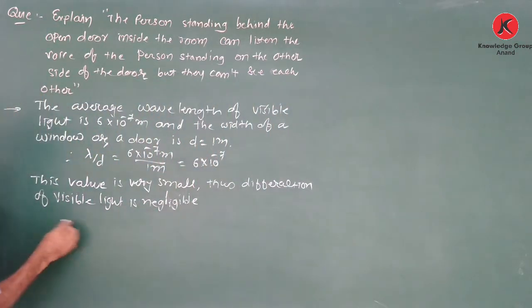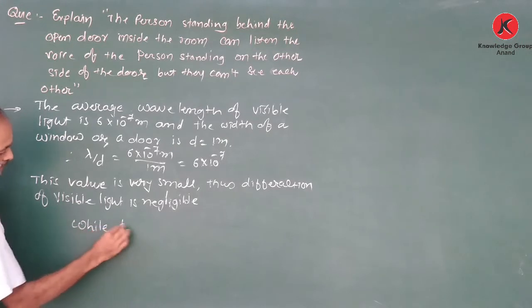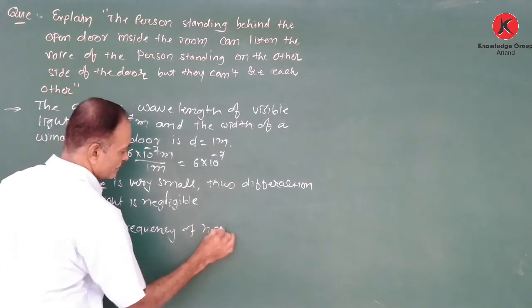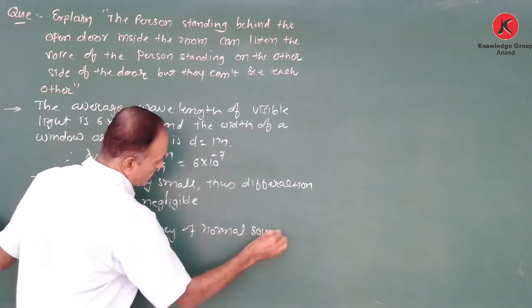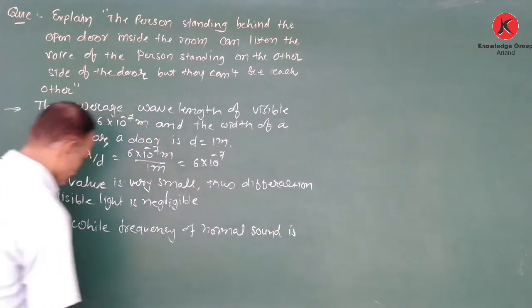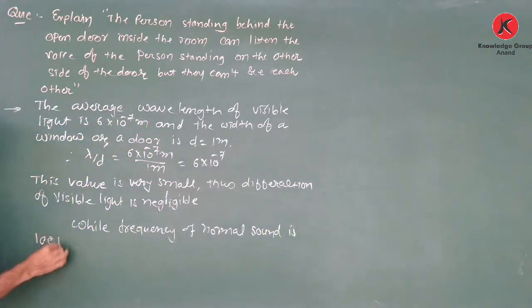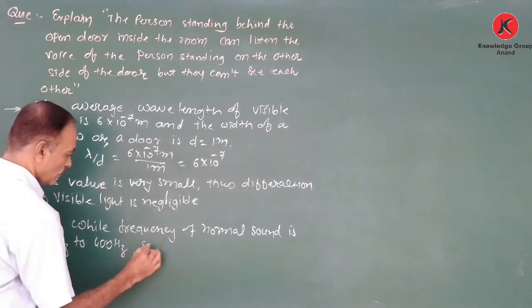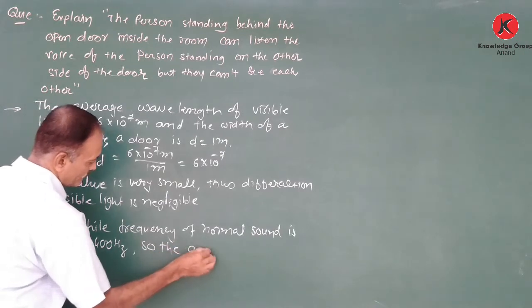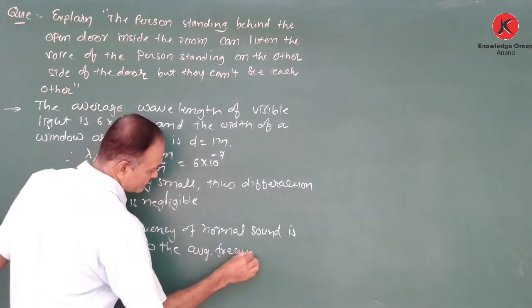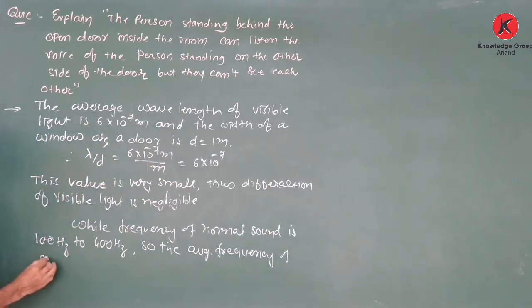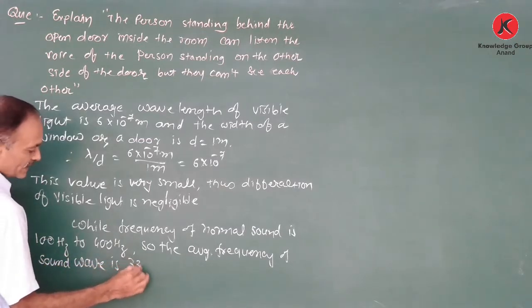While the frequency of normal sound is 100 Hz to 400 Hz, so for the average frequency of a sound wave we consider 330 Hz.